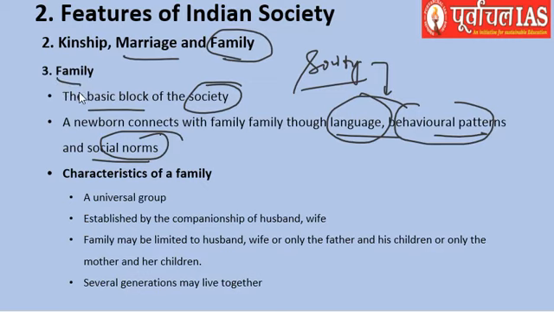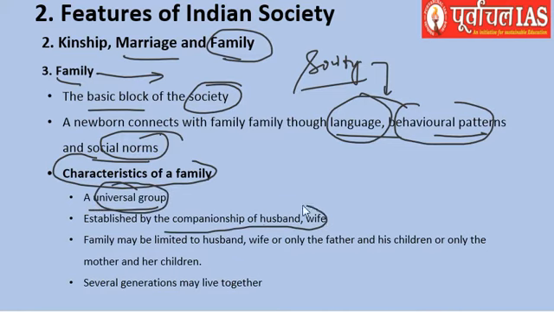This gives the family various attributes, and those characteristics can be discussed here. It is almost a universal group. If you go to some other country, you will find a family everywhere. So it is known to be a universal group. It is established by the companionship of husband and wife. A family may be limited to husband and wife, or only the father and his children, or only the mother and her children. So that is also known.